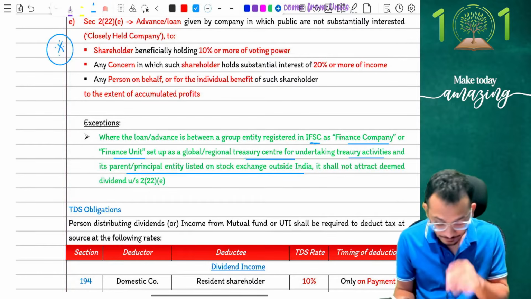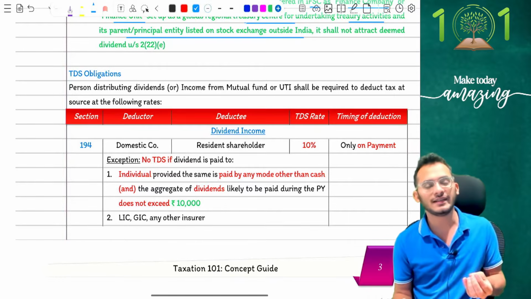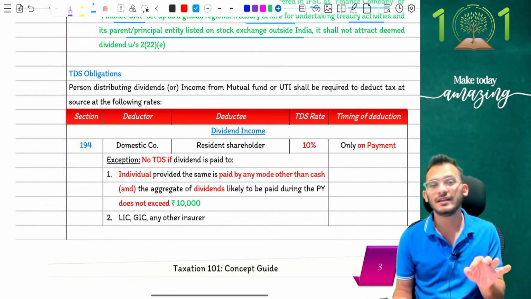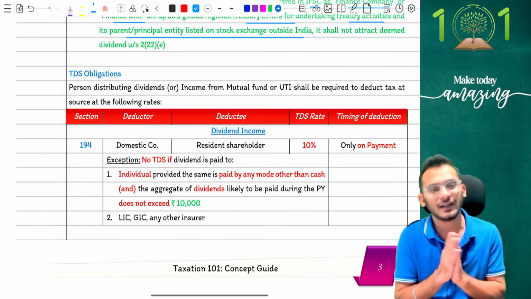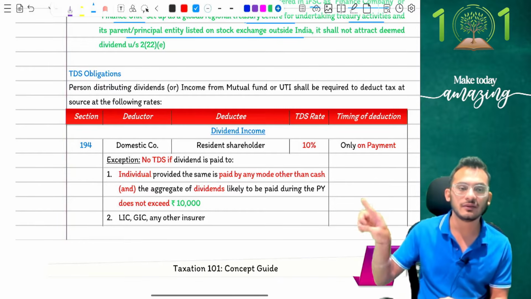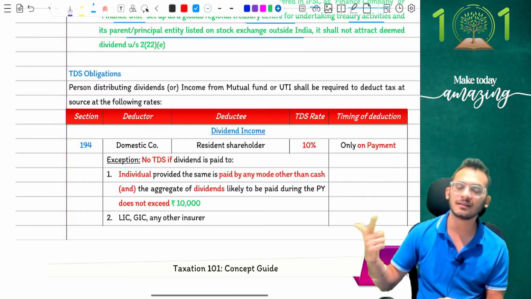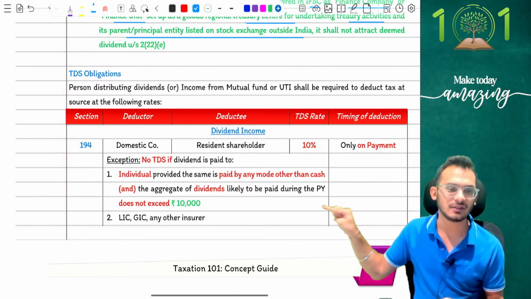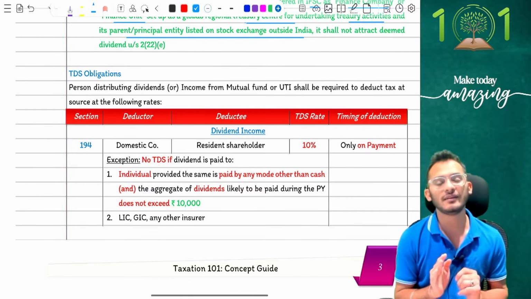Next comes your TDS obligations. Now, people, major amendments when it comes to your examinations have come in TDS this year, so TDS is extremely critical. The first amendment which you have to keep in mind is section 194, which deals with dividends, which has now clarified that TDS on dividends for an individual will not apply if the dividend does not cross 10,000 rupees. Earlier this number was different, now the number is different. Now the TDS limit is 10,000 rupees, which means up to 10,000 rupees when you give dividends to an individual,